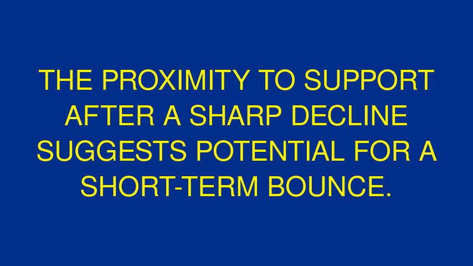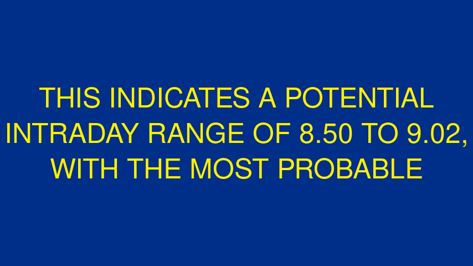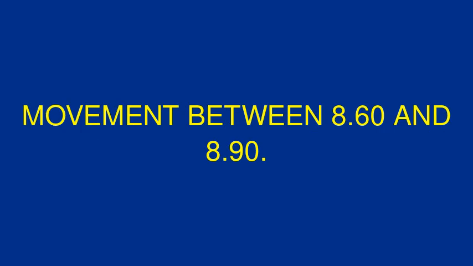The proximity to support after a sharp decline suggests potential for a short-term bounce. Intraday ATR base projections with ATR at 0.26 suggest a projected high of 9.02 and projected low of 8.50. This indicates a potential intraday range of 8.50 to 9.02, with the most probable movement between 8.60 and 8.90.